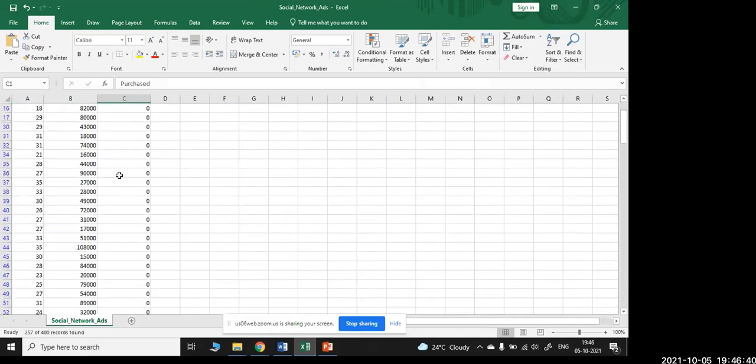Just understand here, these people are 0. Just draw the graph here also. You might understand, right? Correct, I can do this here also. But the question here is, it's only for 400 people. I am able to see the 400. If this data is of 4,000, then dragging, dropping, and doing that is very difficult for a person to analyze the data. Now, as a data scientist or a person analyzing data, we should have the skill of reading the numbers and taking the right decision for what kind of data has to be analyzed.